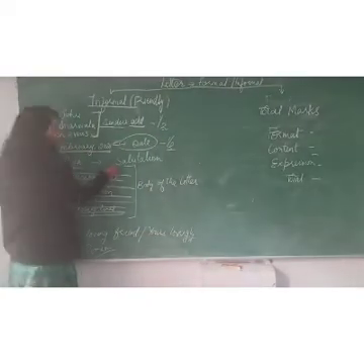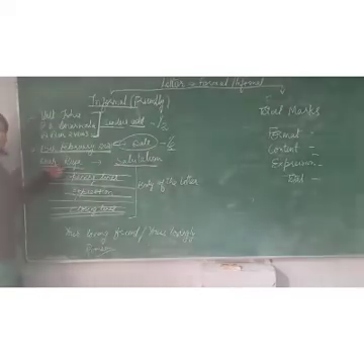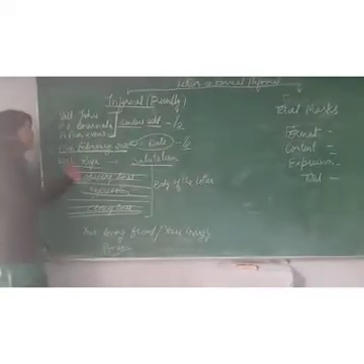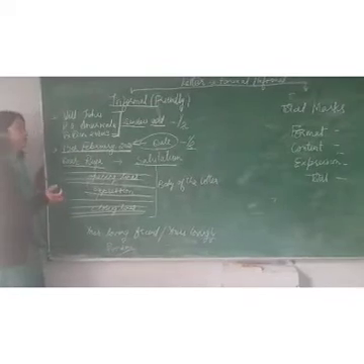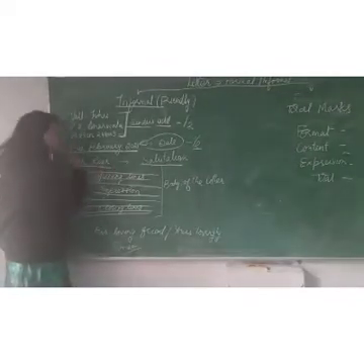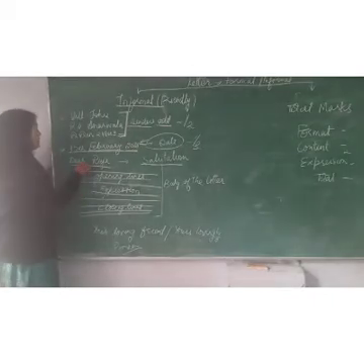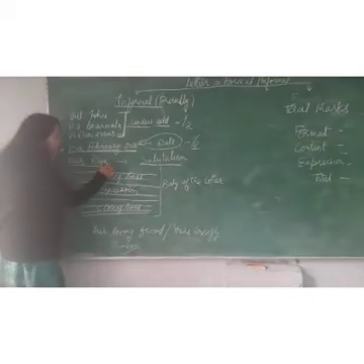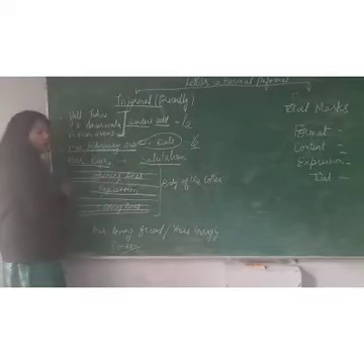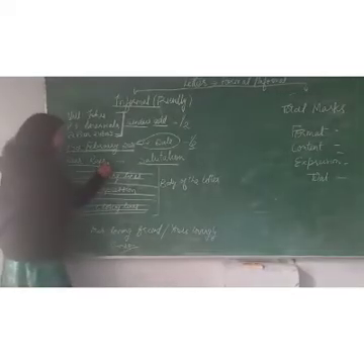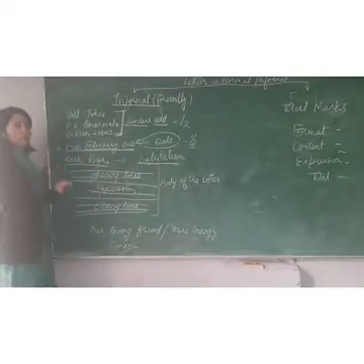Now come to salutation. This is called salutation. It is simple. To whom are you writing the letter? Dear friend, if you write dear friend, that is okay. If you write your friend's name, that is also okay. If you are writing a letter to your mother, dear mother, dear father, and don't forget to put a comma. Comma plays a very important role.